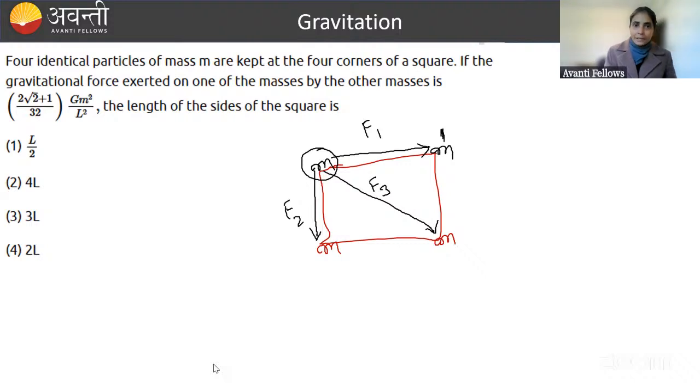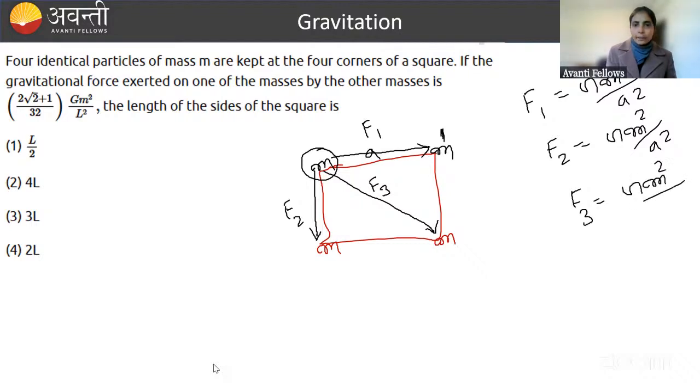If you say the side of the square is a, then F1 is equal to how much? G m square by a square. F2's magnitude will also be how much? G m square by a square. Magnitude is the same, direction is different. F3 will be equal to how much? G m square by, what is this distance? It will be √2 a. So if you square it, how much will it be? 2a square. So if you look at the magnitude, F1 is equal to F2, and this is equal to 2F3, right? And three forces we have to add.